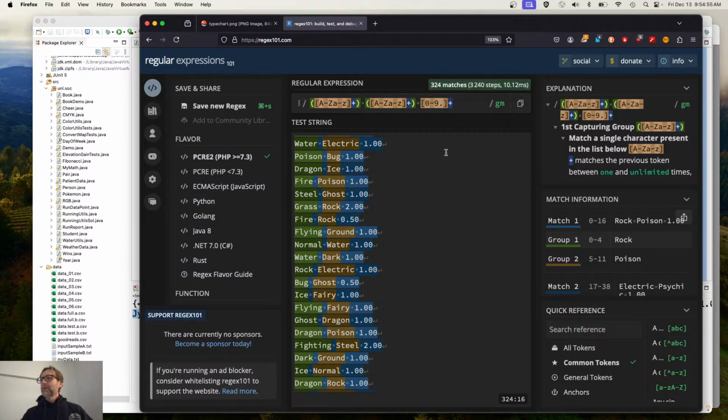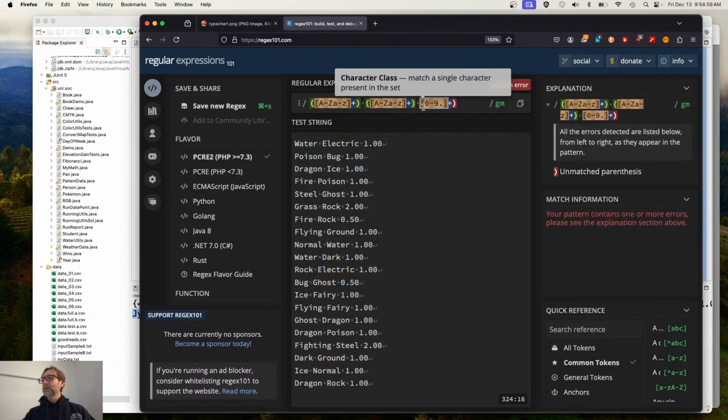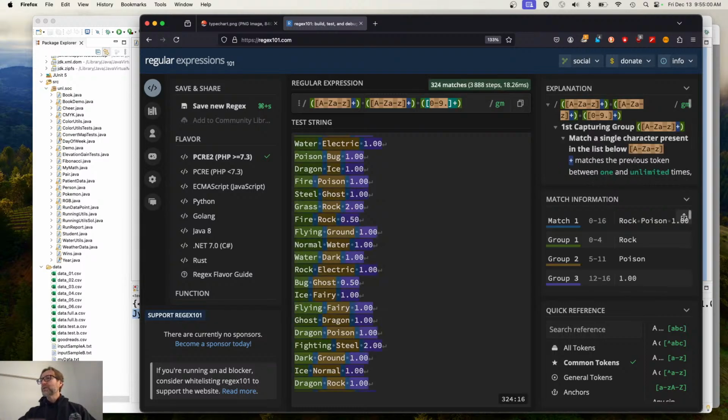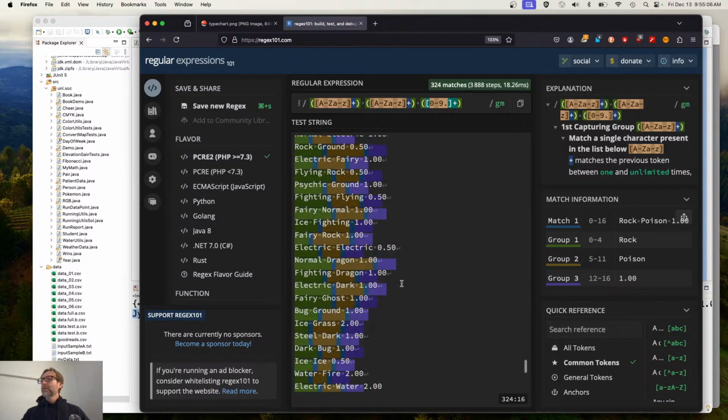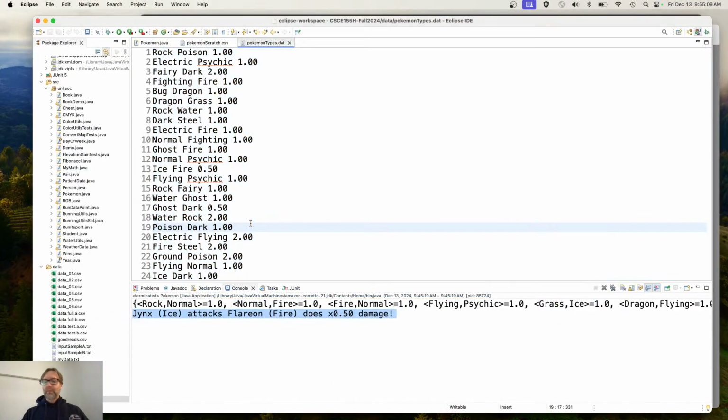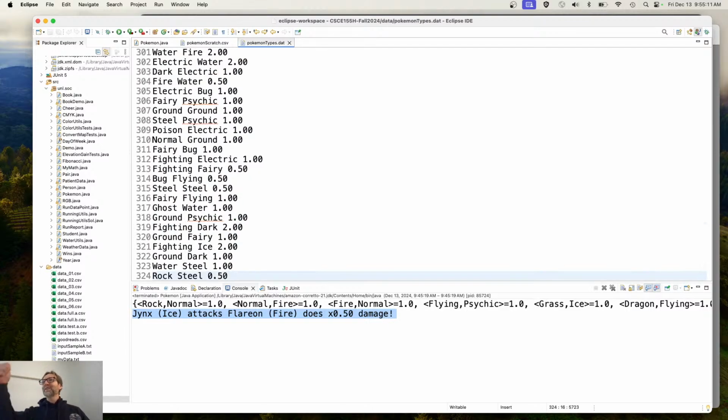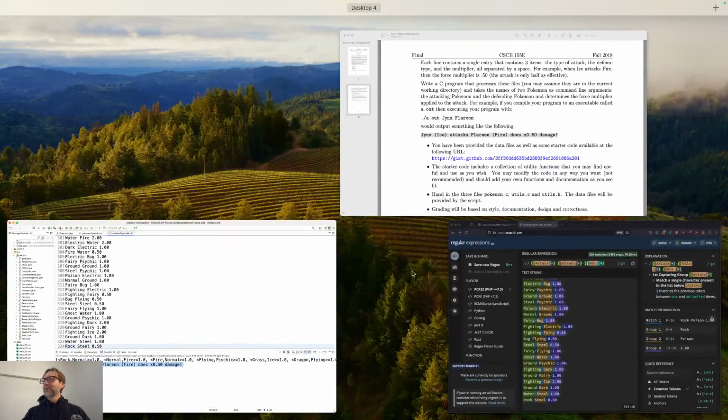If you know the length of the file, yes, because you're going to need that one as well. You're going to need that token as well because we were just ignoring the other one. But yeah, go ahead. What? If you know the length of the file, it says there's 324 matches. 324? We do know the length of the file over here, 324. Awesome. Yep. So we got all those matched.